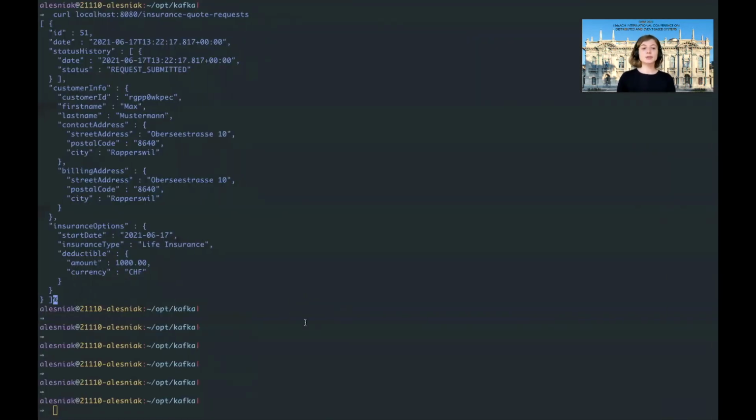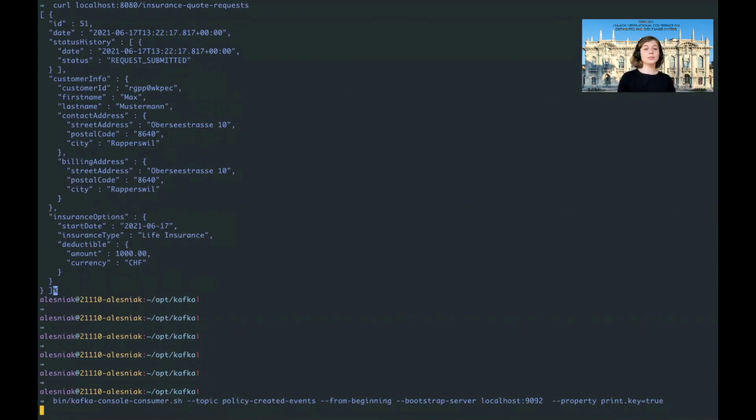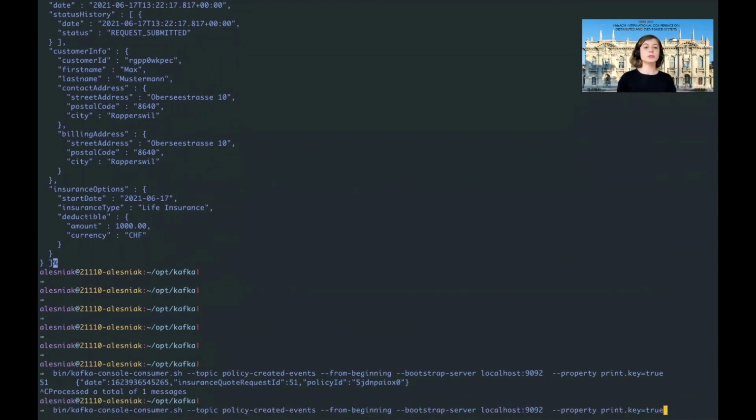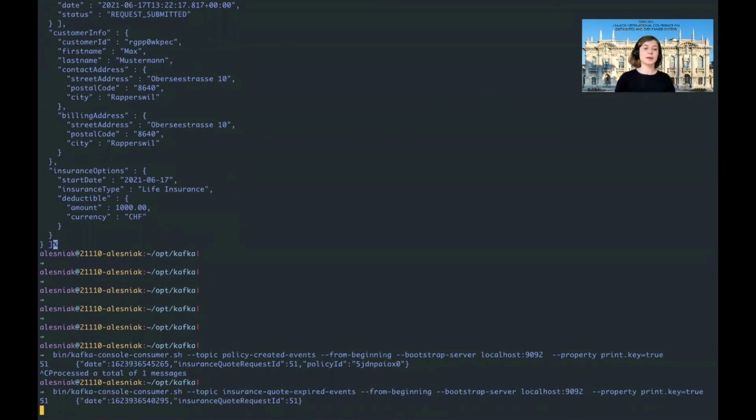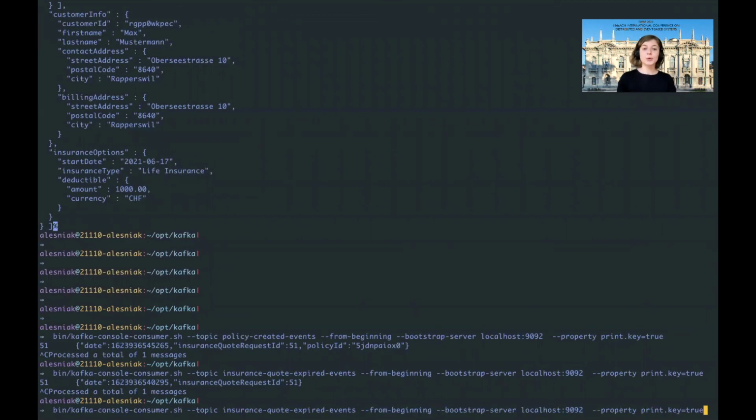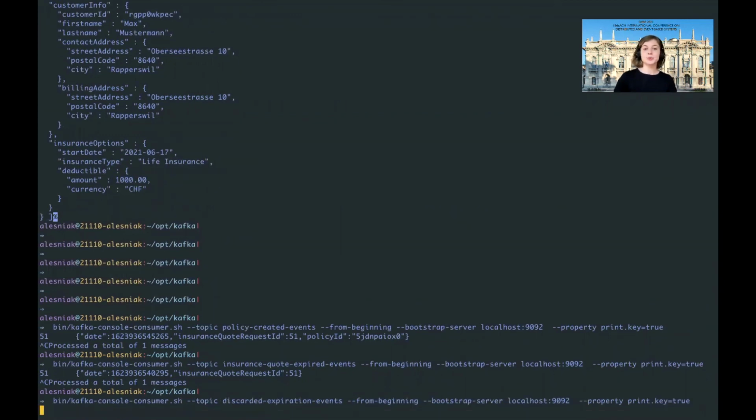And in the Kafka consumers, we can see that both policy created events were generated for the ID of 51, but also the insurance quote expired event was generated. But by applying the stream constraint, this window has been detected and the expiration event has been redirected to the redirect topic, discarded expiration events.